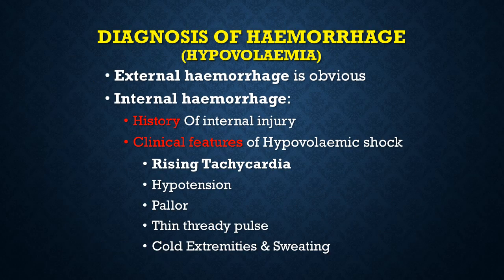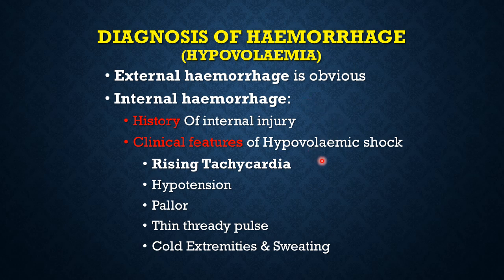Now, to diagnose whether the patient has hemorrhage or not, external hemorrhage, of course, is obvious, but it is the internal hemorrhage which is deceiving. The first thing that would point to a patient having internal hemorrhage is history. History of a blunt trauma in the chest, abdomen, pelvis, to a limb with no obvious external hemorrhage.